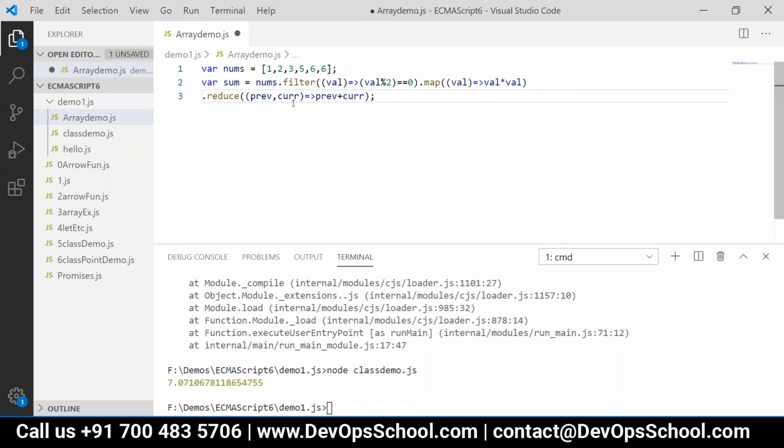It takes the previous value and the current value, so we are getting the sum of all those elements, which are squares actually.